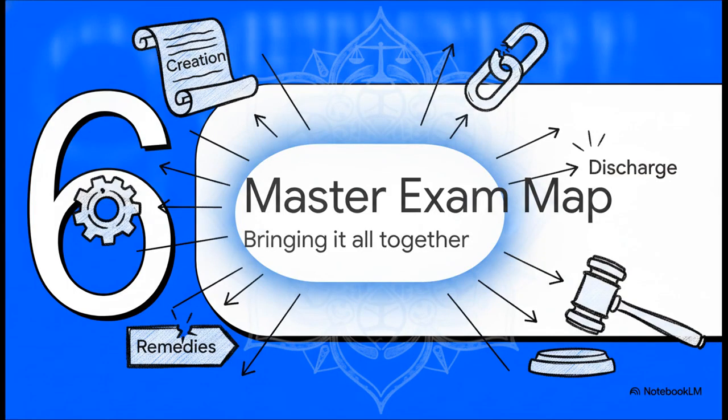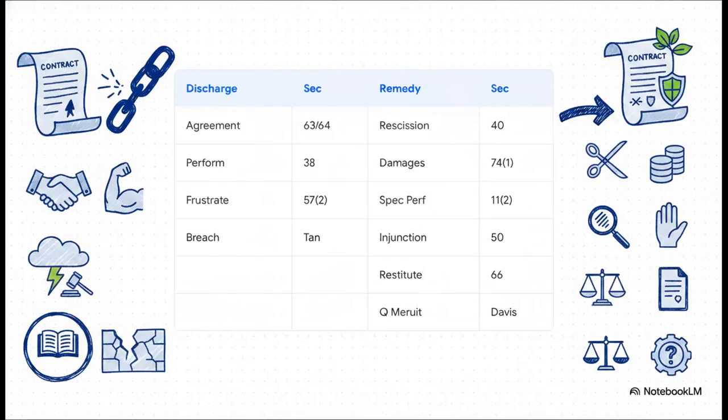Part 6, the Master Exam Revision Map. And this brilliantly illustrates how we're going to bring all of these distinct pieces together into one ultimate master tool for your exam prep. Look at this master grid. It connects the death of the contract on the left directly to the aftermath on the right. If a contract dies by agreement, you rely on Section 63 and 64 and the Corpus In case. If it dies by performance, it's Section 38 and re more. If by frustration, it's Section 57.2 and terror. If by breach, it's Tan Hock Chan.